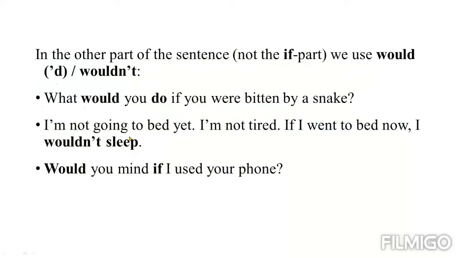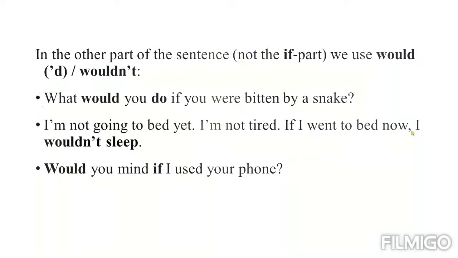Another example: I'm not going to bed yet. I'm not tired. If I went to bed now, that is present, you know that you are not going to bed because you are not tired. I wouldn't sleep. Look at that. Where is the if part?